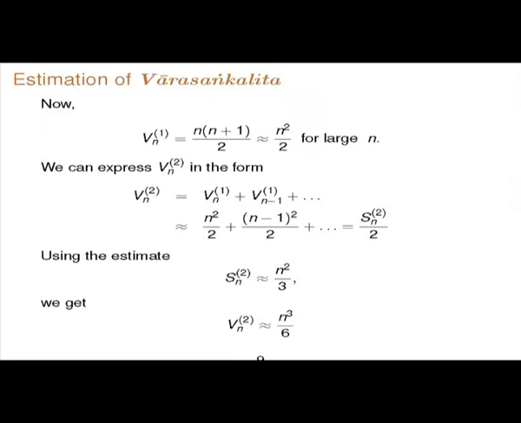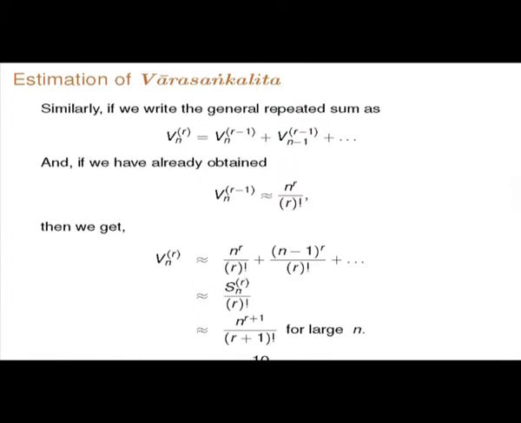Therefore, asymptotically for large n, Vn of 2 behaves in the same way as Sn of 2 by 2. There we already know Sn of 2 goes like n squared by 3. So Vn of 2 will go like n cubed by 6.